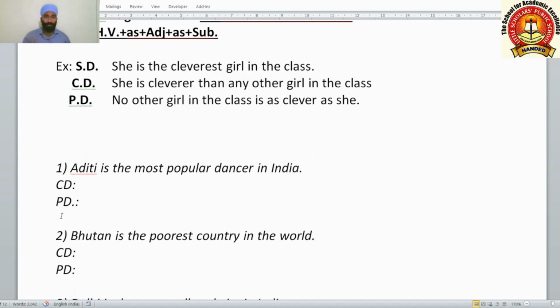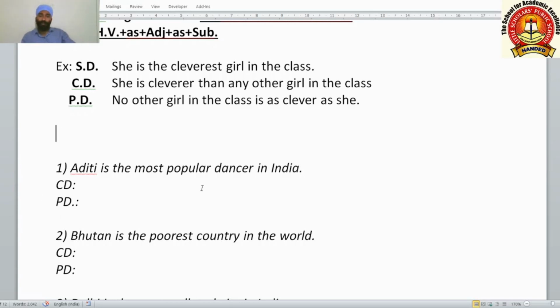So here is the comparison of a single person with all others. Comparison of a single person with all others: this you have to fit into the mind. When the comparison is between a single person and all others, that time we use the est form of the adjective in superlative degree. In comparative we use than any other, and in positive degree we use no other. These things you have to remember.